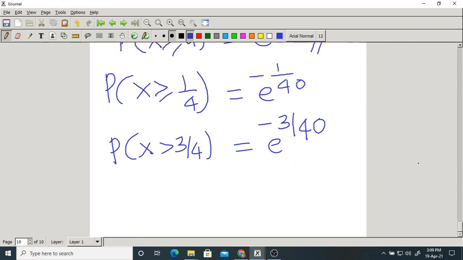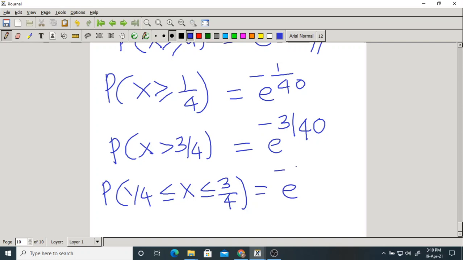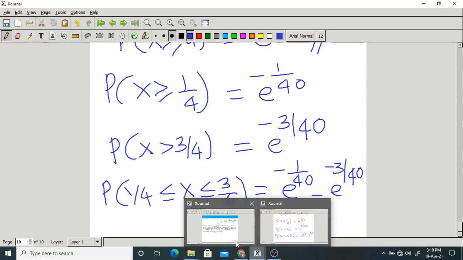Now finally, the probability that 1/4 is less than or equal to x less than or equal to 3/4 is equal to e power minus 1/40 minus e power minus 3/40. That is the final answer. You can do simplification if you want.